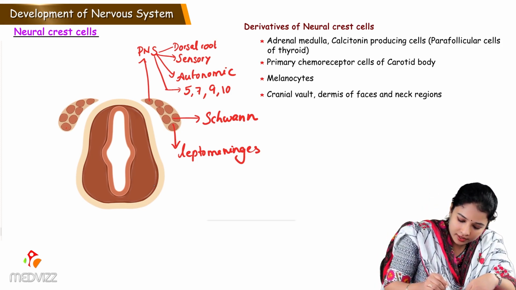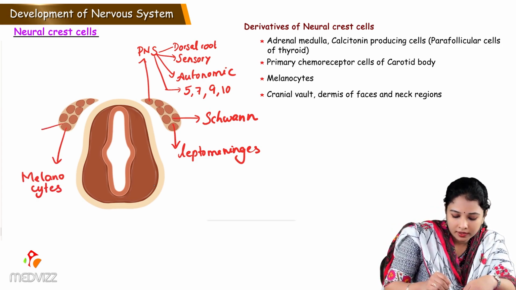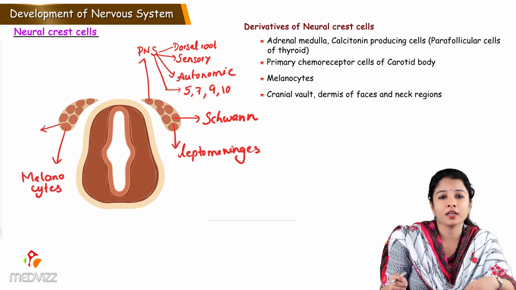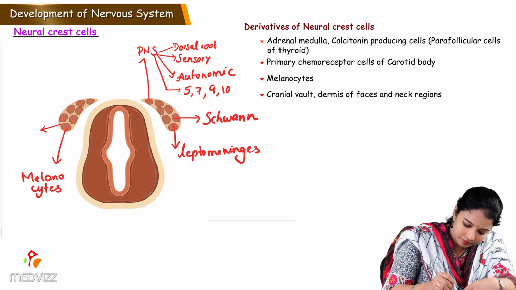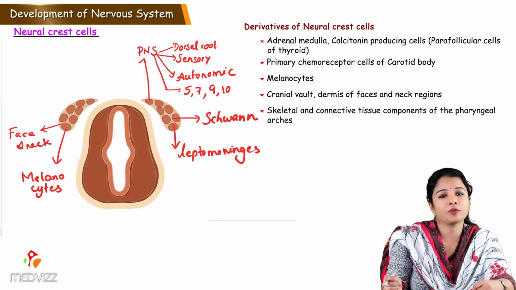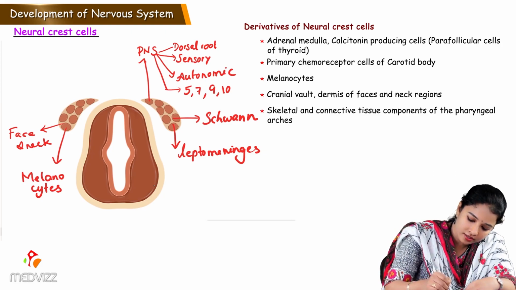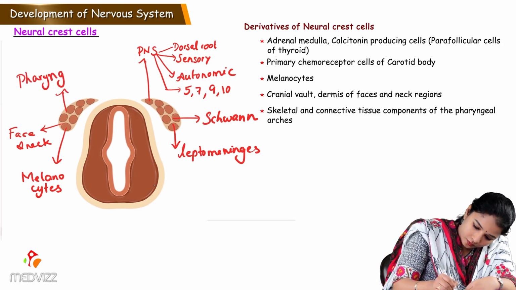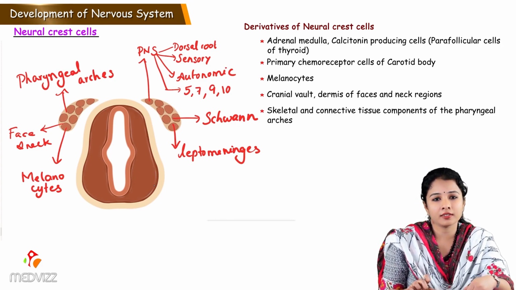So melanocytes, and it derives to form the cranial vault, dermis of the face and neck region. So most of the face and neck region, and it also derives to form skeletal and connective tissue components of pharyngeal arches. So these are the derivatives of neural crest cells.